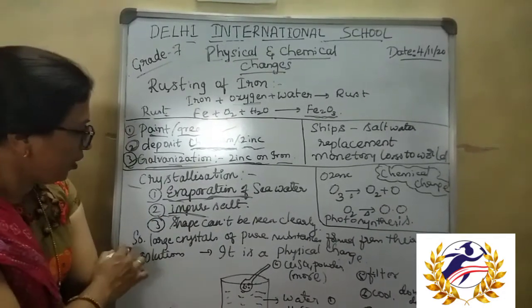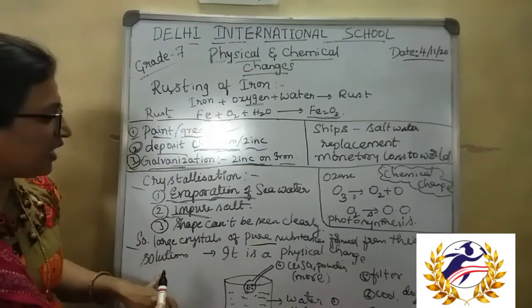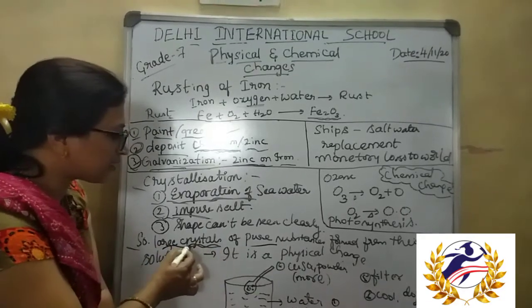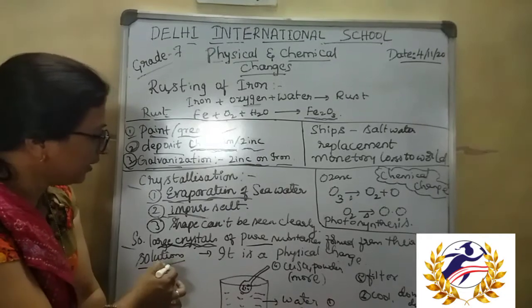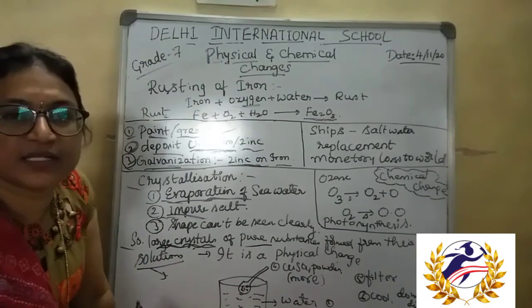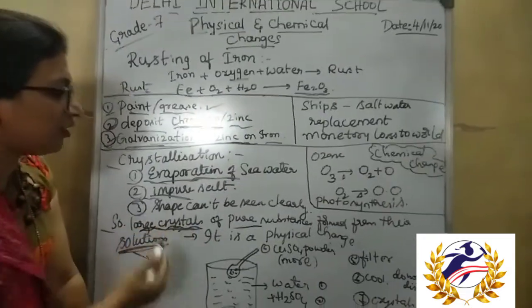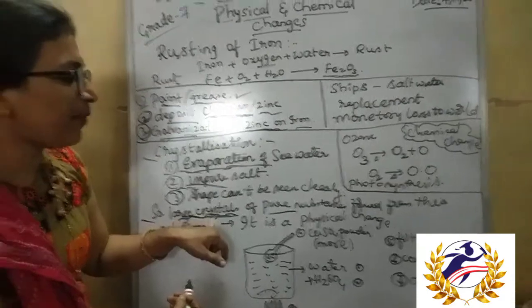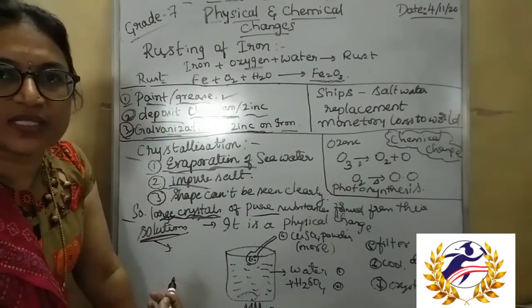Okay. So large crystals of pure substances are formed from their solutions. When we make large crystals of a pure substance from their solutions, this process is called crystallization. When a solution is converted into crystal form, that process is called the crystallization process.